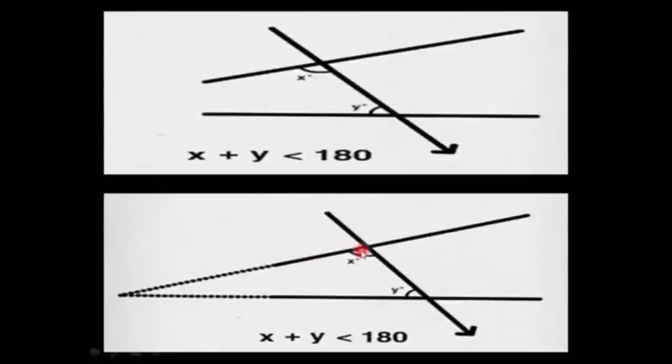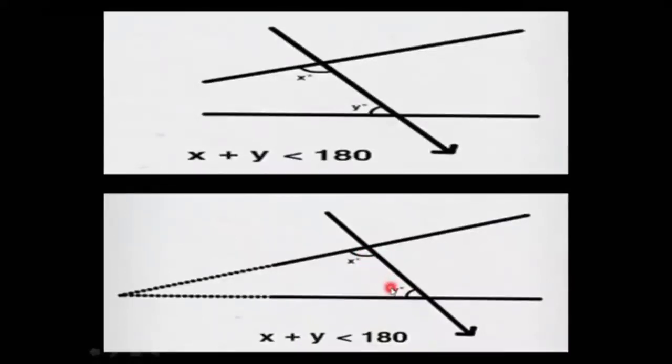In the same figure, x plus y, the interior angles, is less than two right angles, less than 180. You can see that when these two straight lines are extended, they meet at a definite point. They meet on the same side where the interior angles are less than 180. They don't meet on this side.